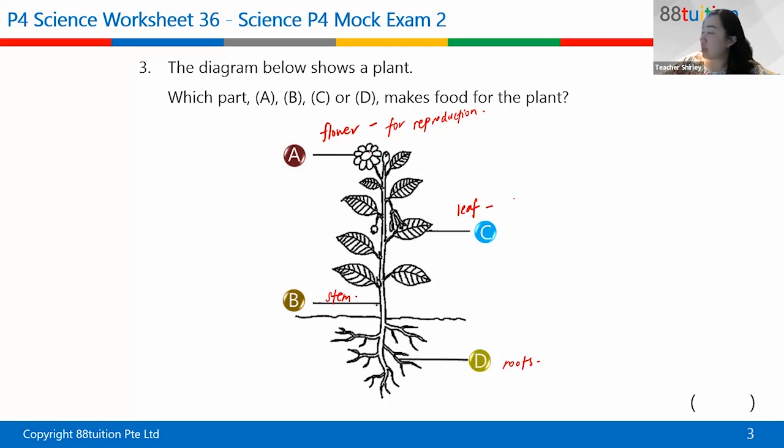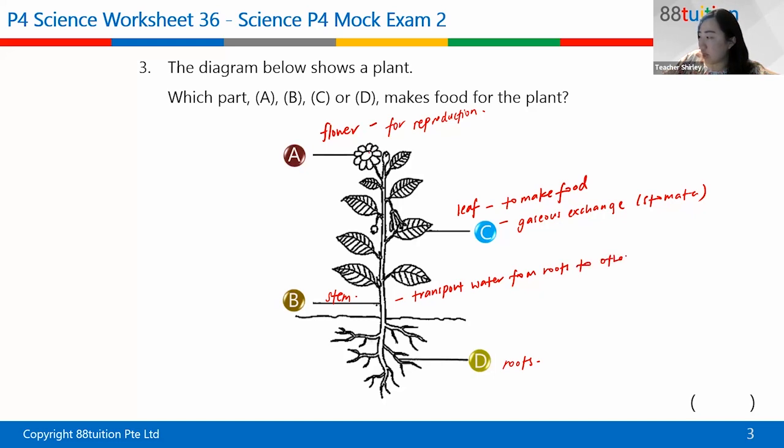Now, for the leaf, it's always to make food for the plant. Another function of the leaf is for gaseous exchange. Why is it for gaseous exchange? Because it has a lot of stomata at the underside of the leaves. Stem. The stem has a few functions also. The stem helps to transport water from the roots to other parts of the plant.